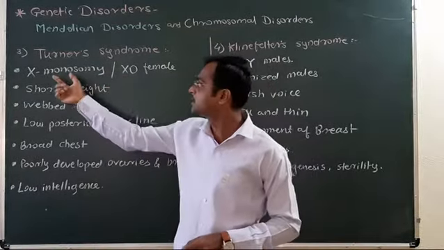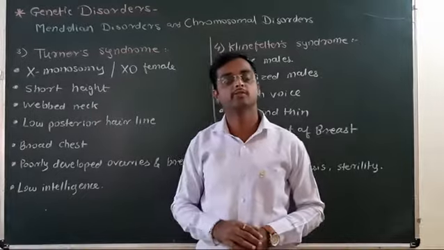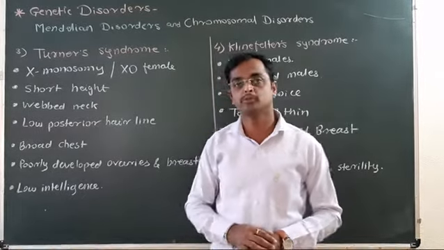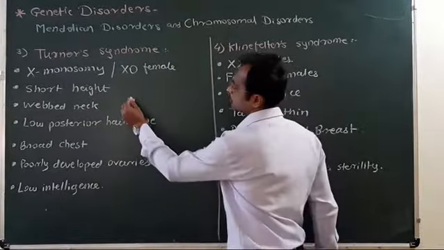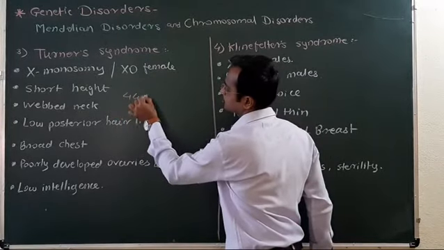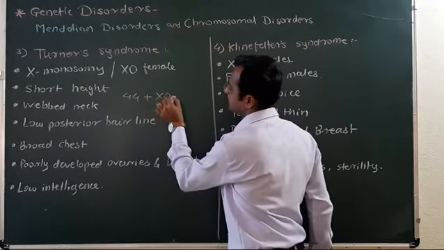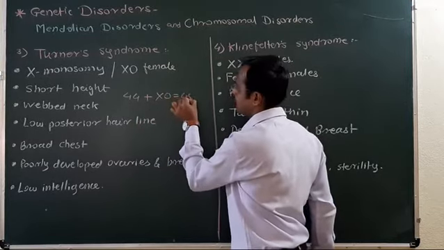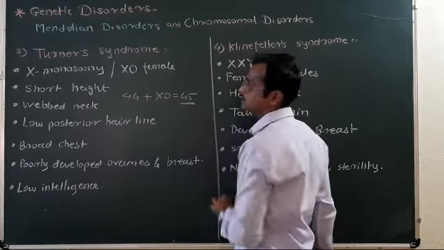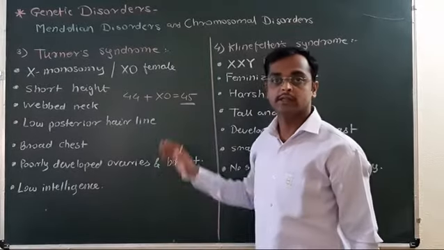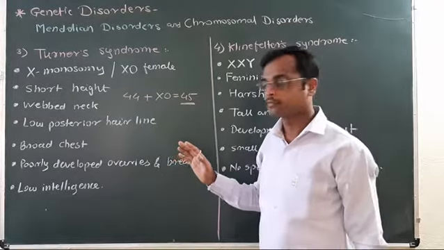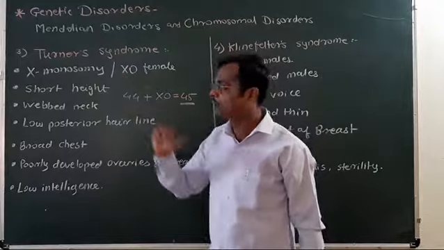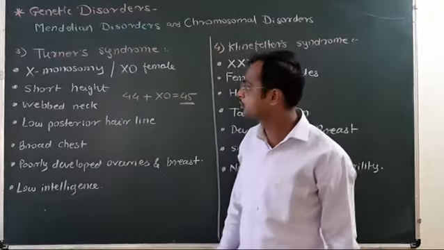Turner syndrome means X monosomy, only one X chromosome is present. So the chromosome number is 44 autosomes plus X0, that is 44 plus 1, 45 chromosomes instead of 46. This is aneuploidy, deletion of one sex chromosome.